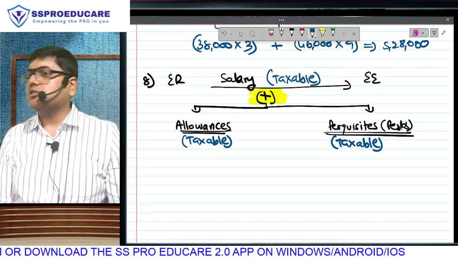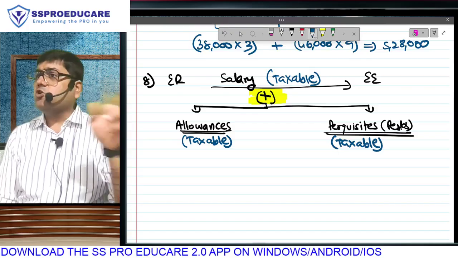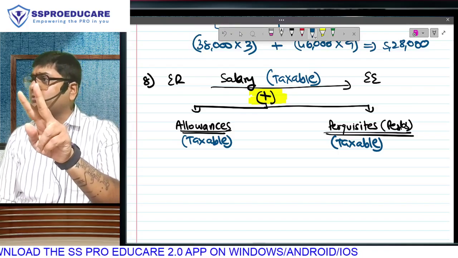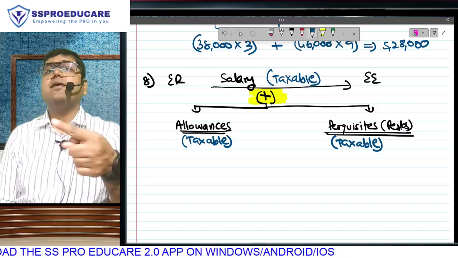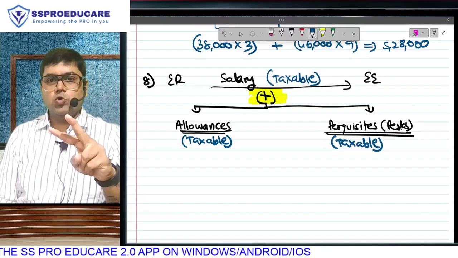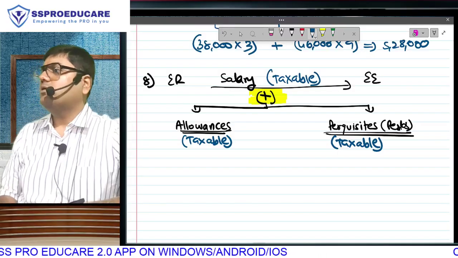Allowances and perquisites, both of them will be taxable. So you already know two things about allowances and perquisites. One, they are over and above your salary. Two, both of them are taxable.